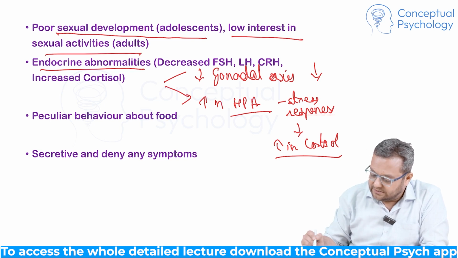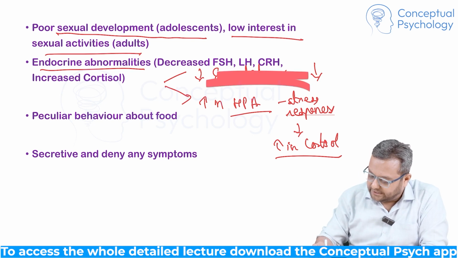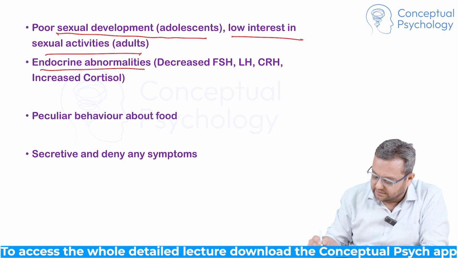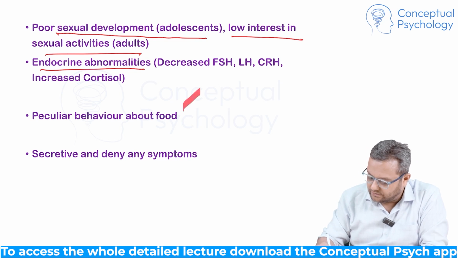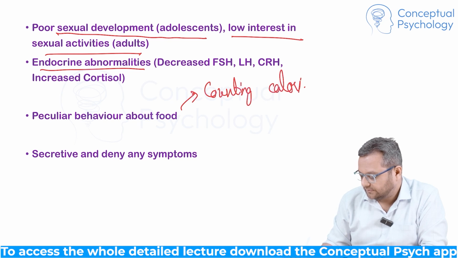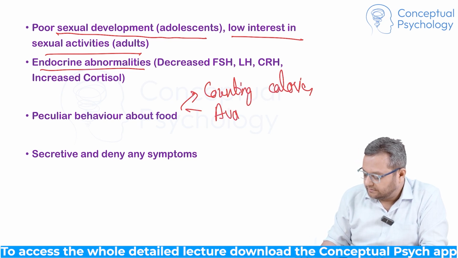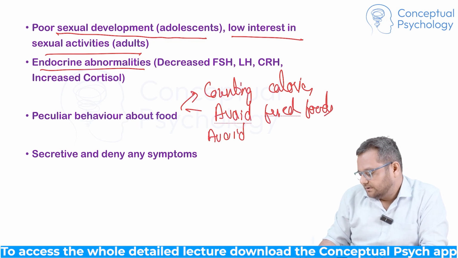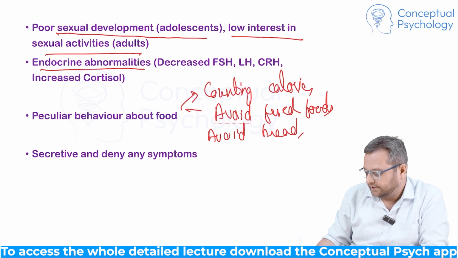The other thing is peculiar behavior regarding food that is also seen in anorexia. For example, they'll start counting calories, avoid fried foods, avoid bread or something.